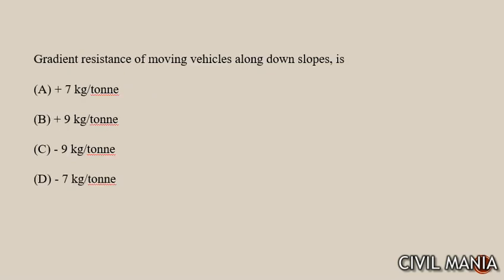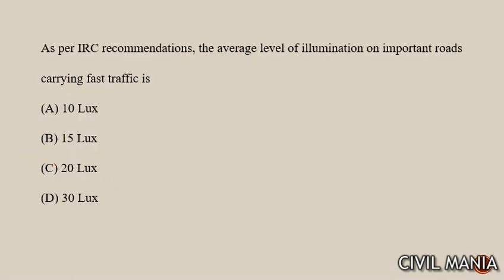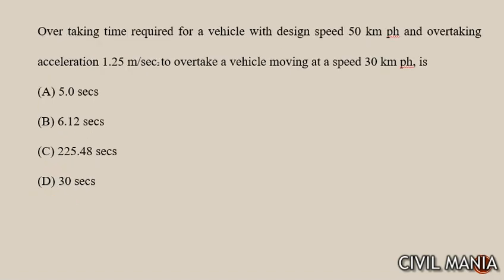इसके बाद नेक्स्ट क्वेश्चन इज ग्रेडियंट रेजिस्टेंस ऑफ मूविंग व्हीकल्स अलोंग द डाउन साइड इज माइनस ऑफ 9 kg पर टन. इसके बाद नेक्स्ट क्वेश्चन है as per IRC recommendations the average level of illumination on important roads carrying fast traffic is 30 lux. नेक्स्ट क्वेश्चन इज overtaking time required for a vehicle with design speed 50 kmph and overtaking acceleration 1.25 meter per second square to overtake a vehicle moving at a speed of 30 kmph is कितना होगा? तो इसका आंसर जो है वो हो जाएगी 6.12 seconds.